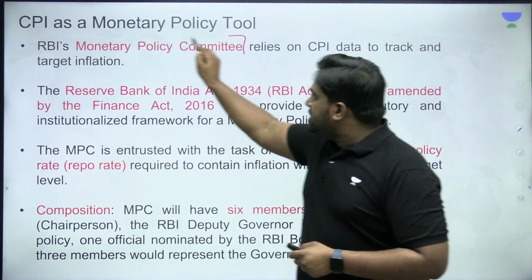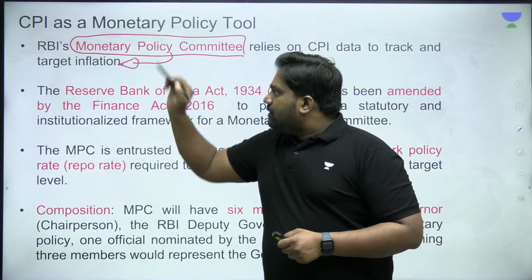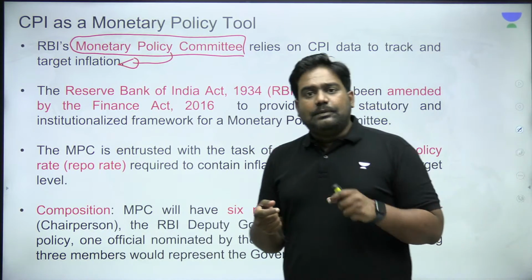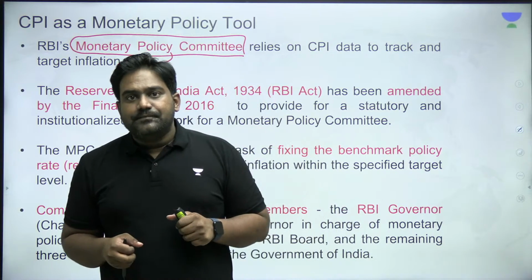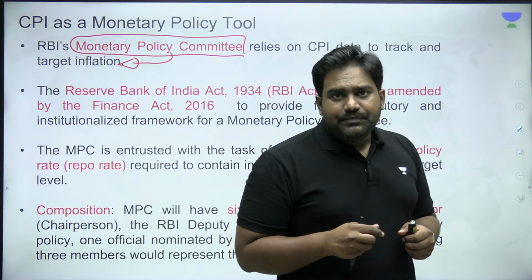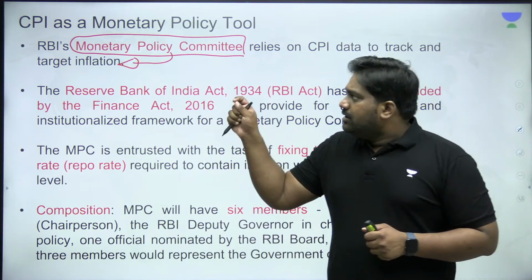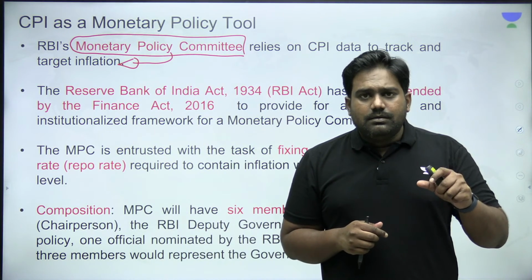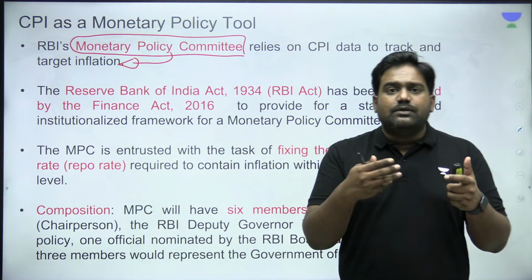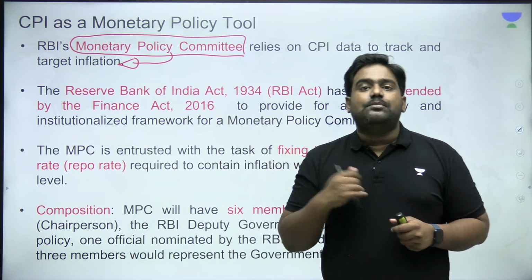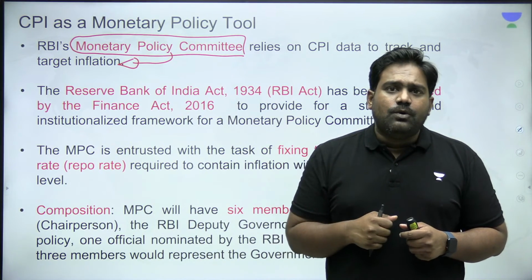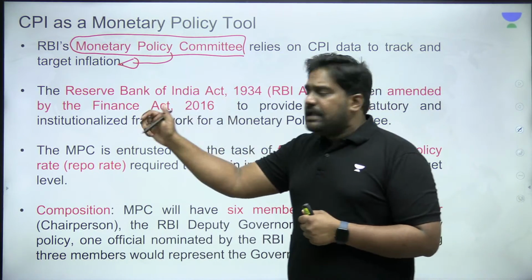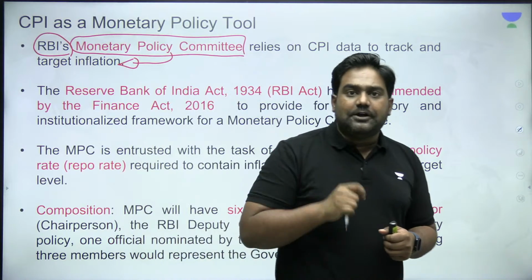Now, coming to the Monetary Policy Committee. Let's understand what is the Monetary Policy Committee and how CPI and other inflation data plays a role in determining the monetary policy of the country. See, until 2016, the Reserve Bank of India, the central bank, had the sole authority to determine the monetary policy, essentially by controlling the basic rates, the benchmark rates, starting with the repo rate, and by employing other monetary policy tools like cash reserve ratio, reverse repo rate, and SLR and other monetary policy tools. The RBI was solely responsible for the monetary policy of the country.